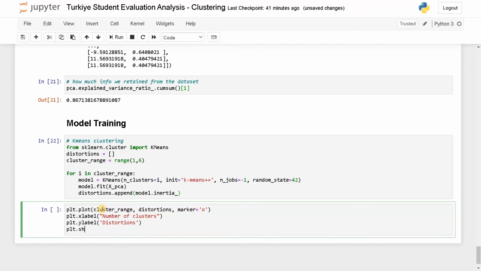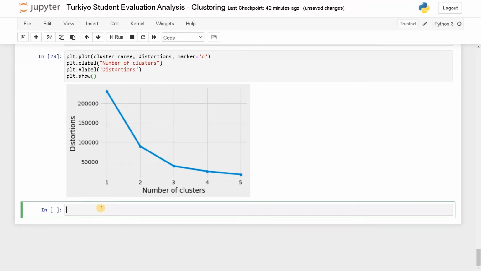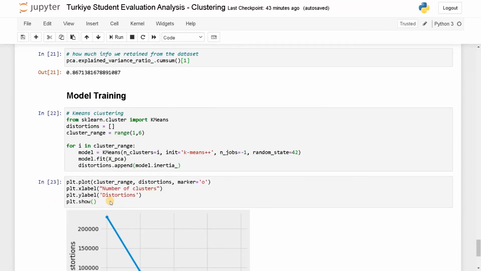Now plot.show, run this. Finding this number of clusters is called the elbow method. As you can see, there is an elbow shape here, and from these distortions we can find the number of clusters. We will take the number of clusters at the joint of the elbow. We will consider this as the joint and take the number of clusters as 3. Now we will use 3 for the cluster.